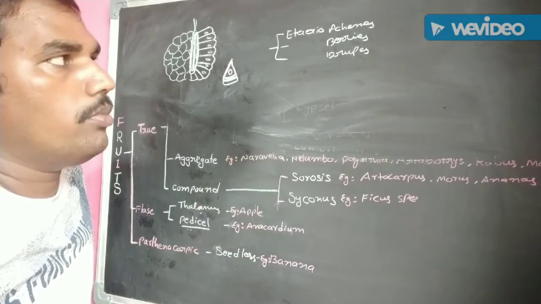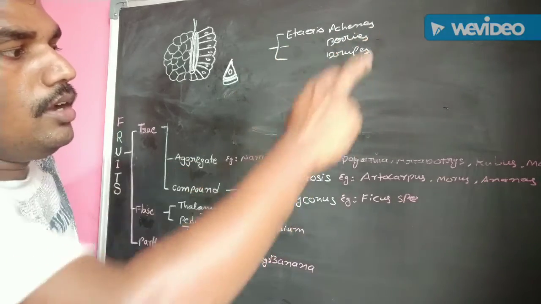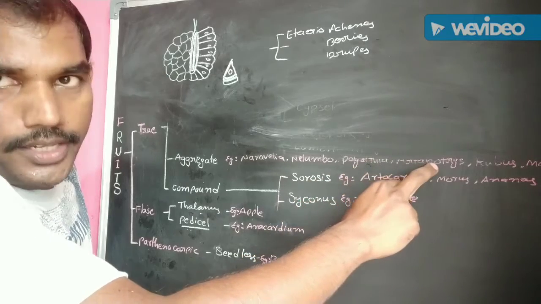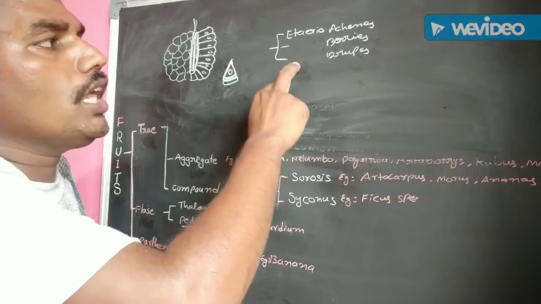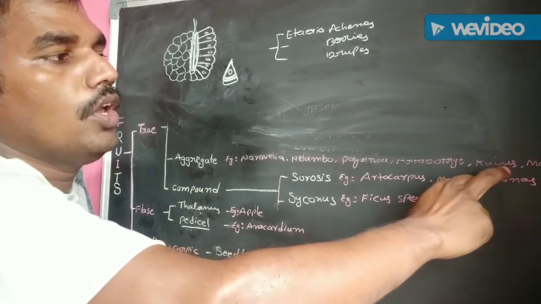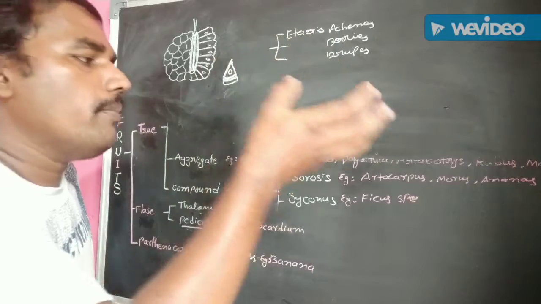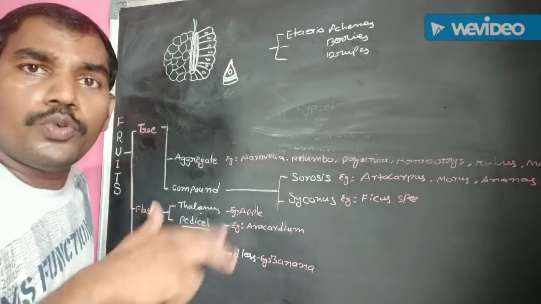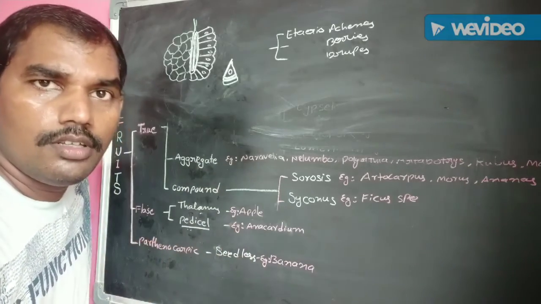Another one, heteroberries: Polyalthia and Artabotrys. Another one, heterodrupe aggregative fruits. Examples: Rubus and Magnolia. These are some examples of aggregative fruits. Remember one thing, the aggregative fruits are developed from a multicarpellary apocarpous gynoecium.